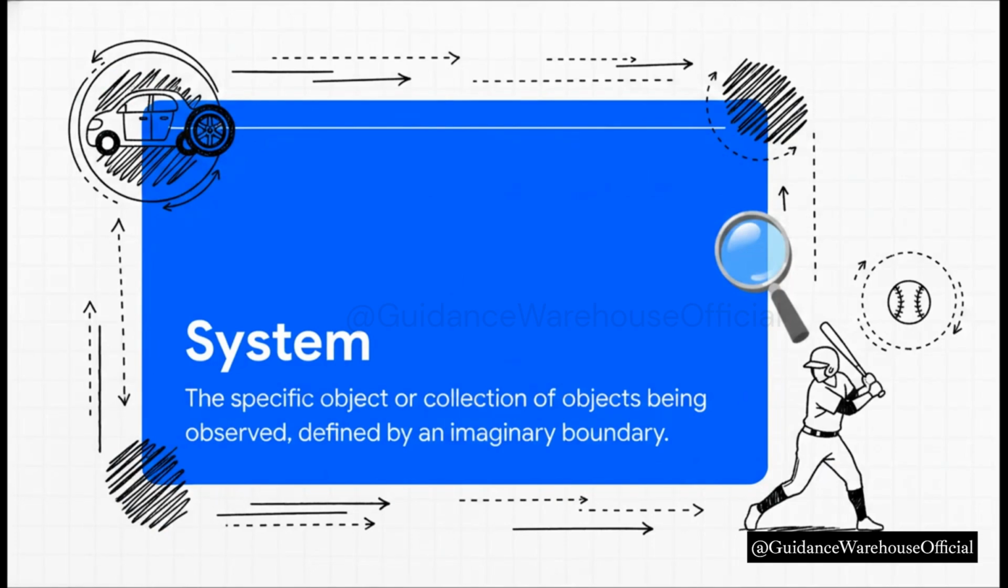It's just whatever object or group of objects we decide to focus on. Are we looking at the entire car or just one of the wheels? Are we analyzing the baseball or the baseball and the bat together? You basically just draw an imaginary circle around the thing you care about, and boom, that's your system.